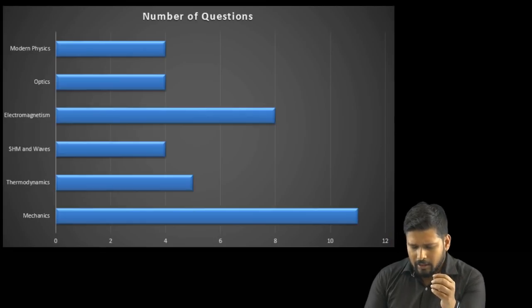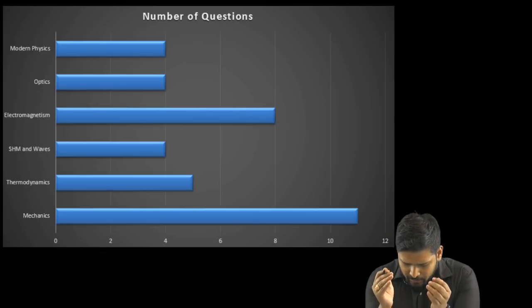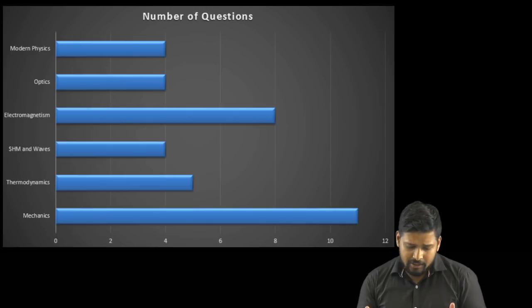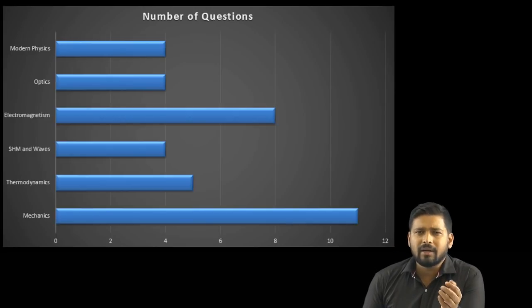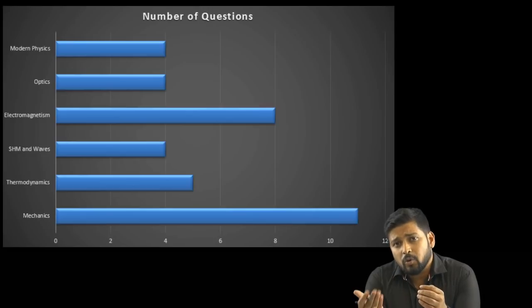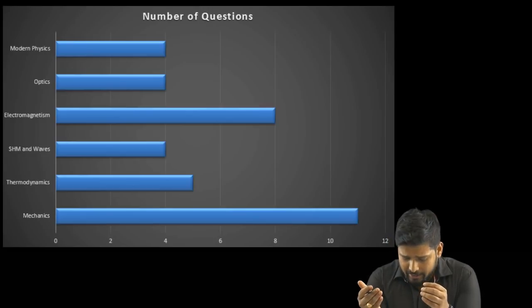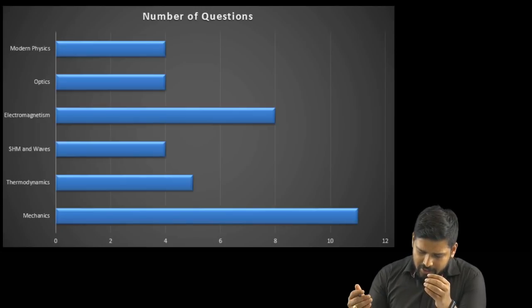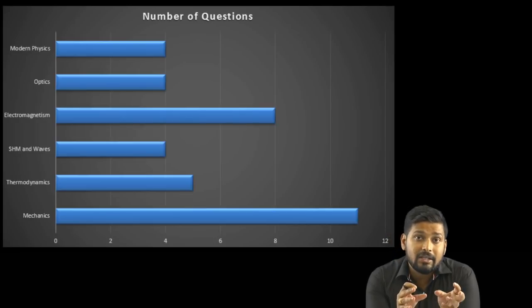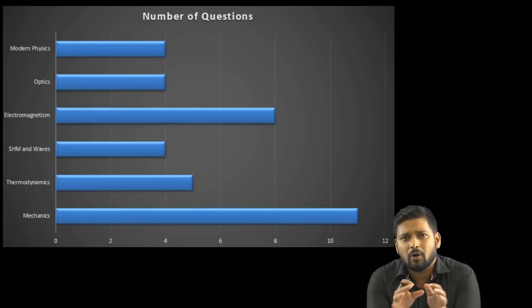If you look at JEE Advanced 2019, most of the questions were from mechanics. Mechanics had approximately 11 questions. The second one was electromagnetism, and this is what we can expect in JEE. Generally in Advanced you get the most questions from mechanics, and then the second most important topic is electromagnetism. The third one is thermodynamics, from where 4 questions were asked. Thermodynamics includes your KTG, your thermal heat transfer, and all that.